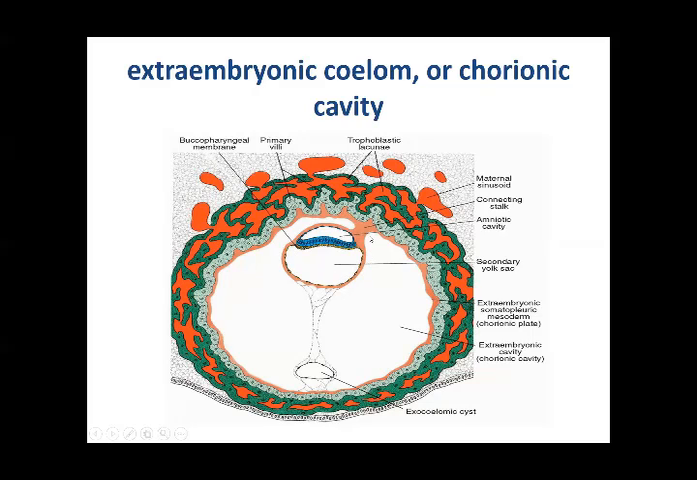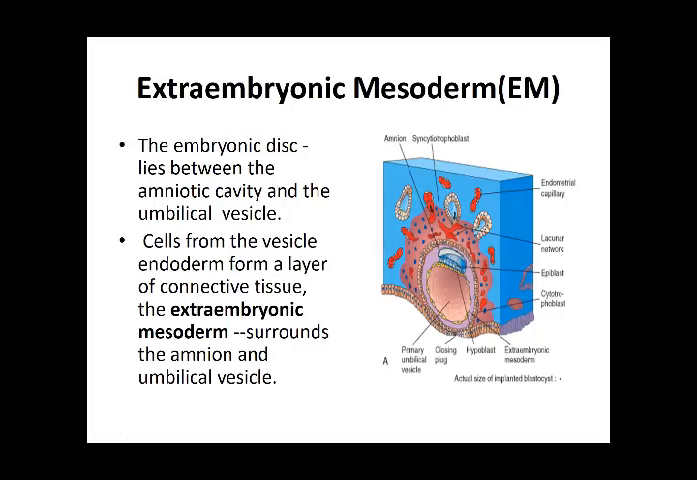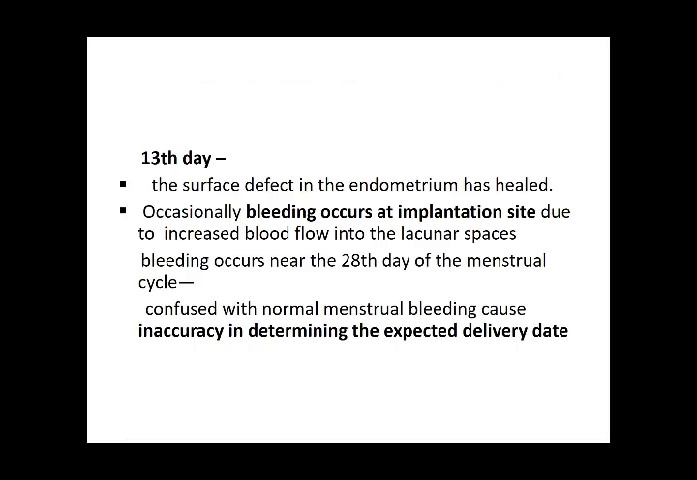This is going to be given the names of two layers. One is the extraembryonic somatopleuric mesoderm, that is going to cover both the amniotic cavity and your yolk sac, on the outer side. Then there is the extraembryonic splanchnopleuric mesoderm. This splanchnopleuric mesoderm is something which covers the yolk sac. Then this extraembryonic mesoderm as well, you develop, if you see this picture, this one.